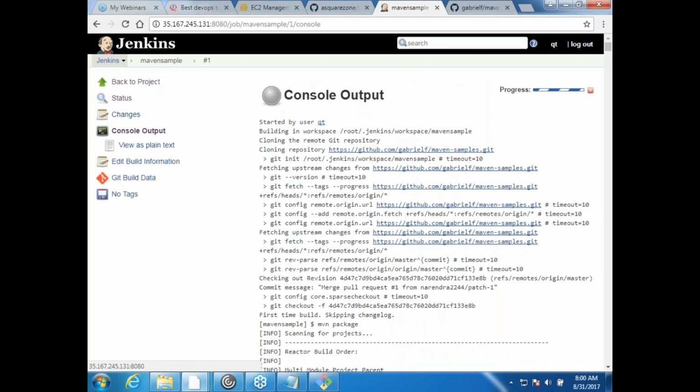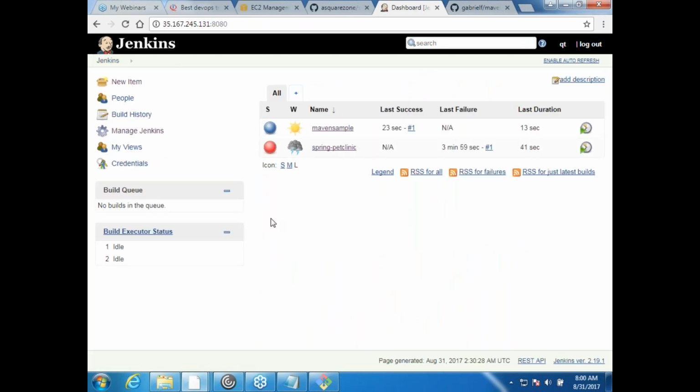Now let me go to the Jenkins homepage. Are you seeing the difference? So this is how you tell. If it is a passed build, you would see a sun over there.